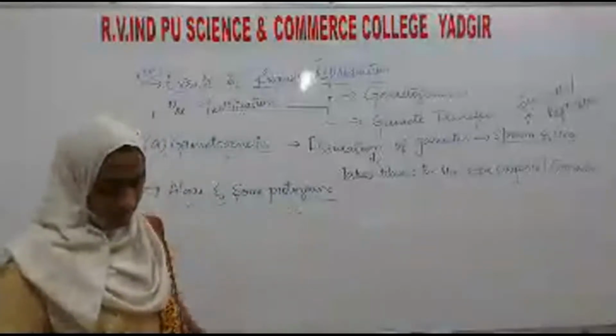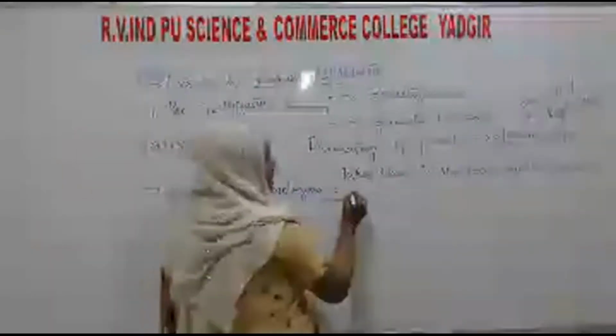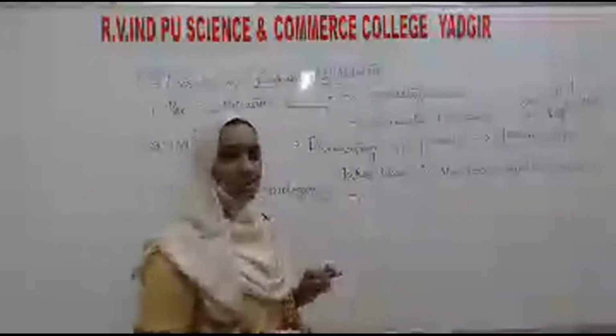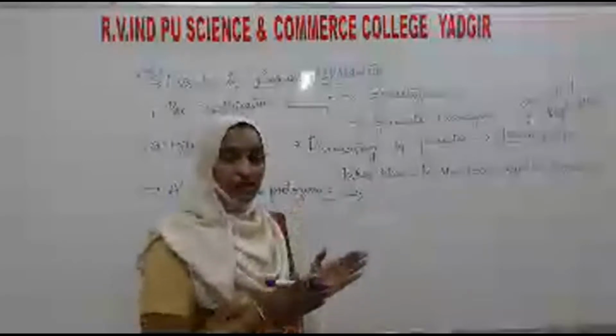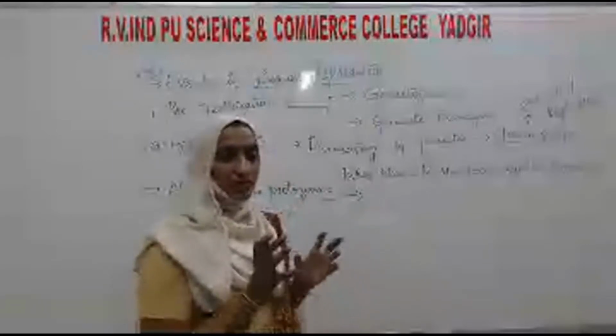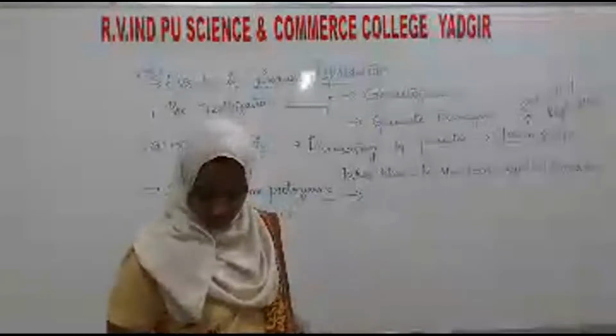Morphologically similar means their size, shape and structure will be the same in both the male and the female. Both gametes will be the same.